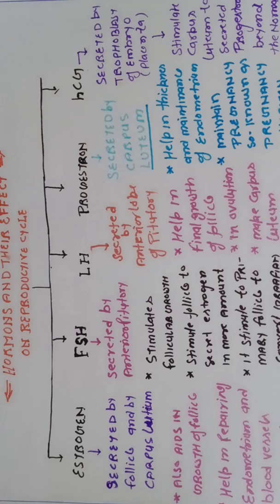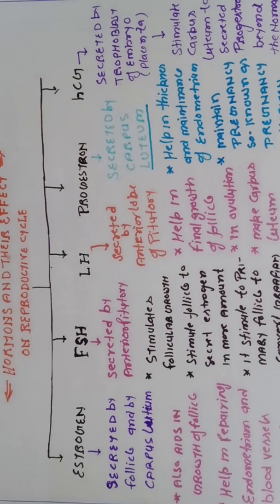Actually it is secreted by the follicle, but it is also helpful in growth of the follicle, because due to the effect of this estrogen hormone, the growing follicle or Graafian follicle reaches the surface region of the cortex from the mid place.